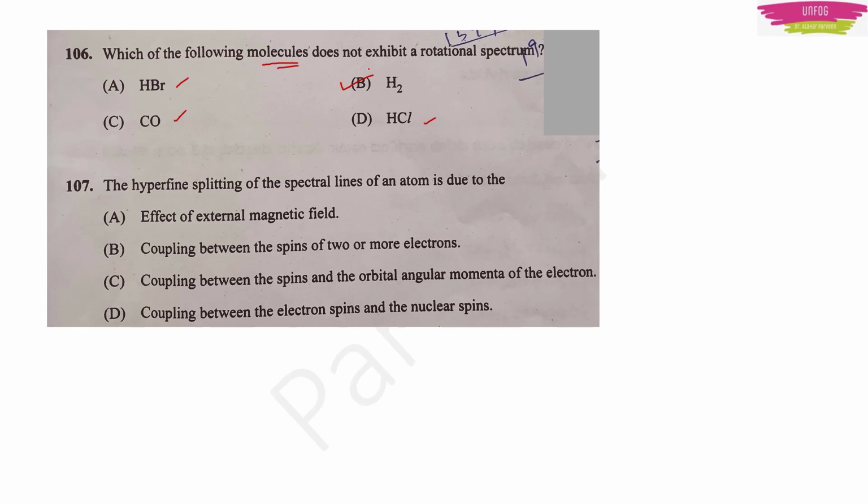Okay, next question. The hyperfine splitting of the spectral lines of an atom is due to. The hyperfine splitting of spectral lines of an atom is due to spin-orbit interaction or coupling between the spins and orbital angular momentum of the electron. So option C will be the right answer.